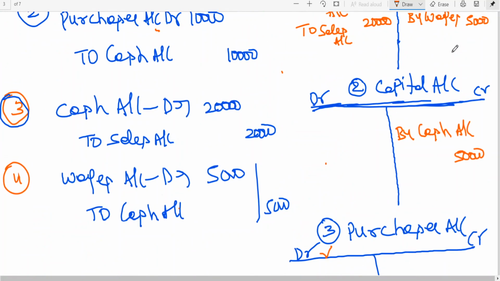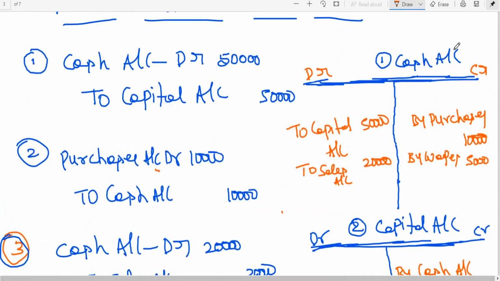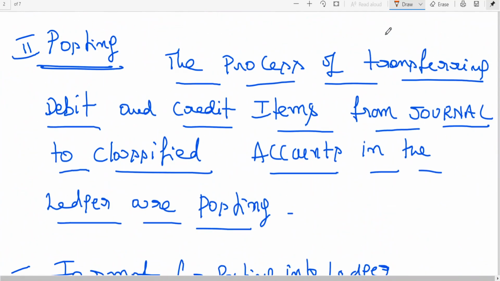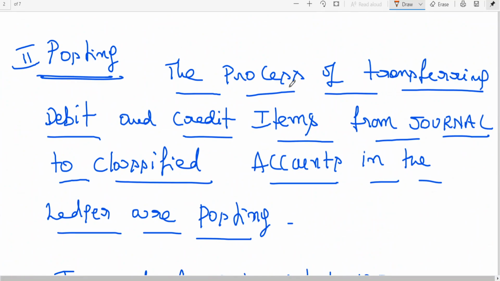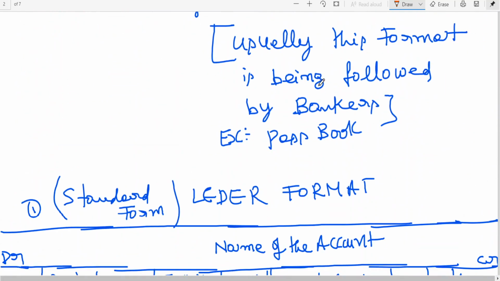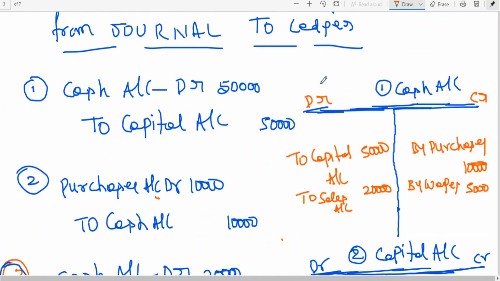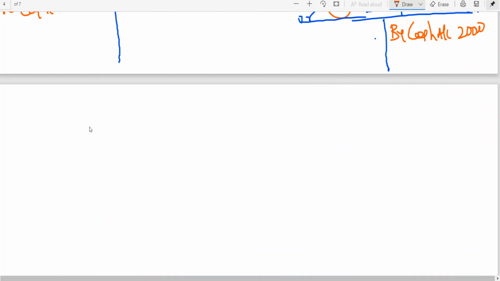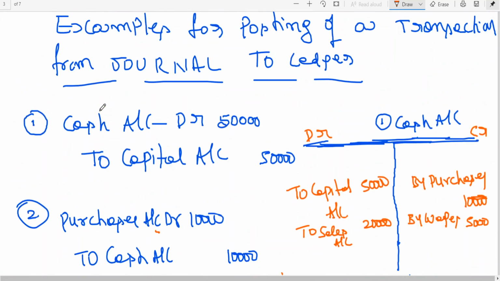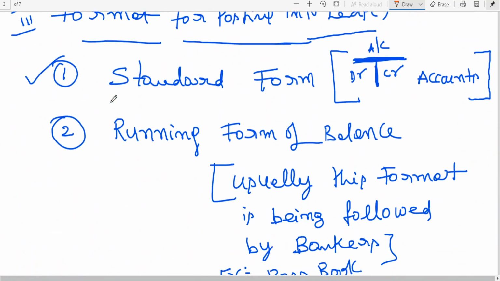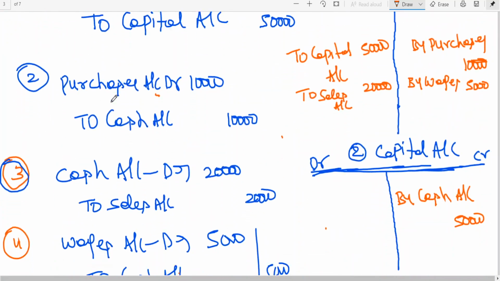Cash account credit side, I have written the opposite account. This is what is called ledger posting. What is posting? You can see the definition I have given. The process of transferring debit and credit items from the journal to classified accounts in the ledger is called posting. Clear to all of you? So now today we also learn balancing. This is the third topic, I think. Now let us learn about balancing.